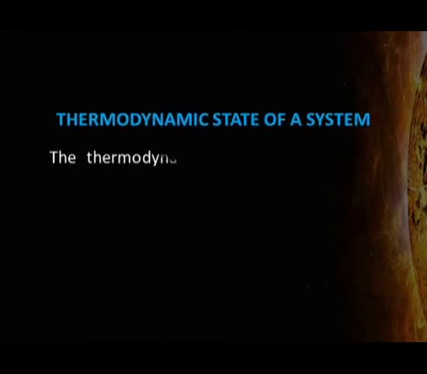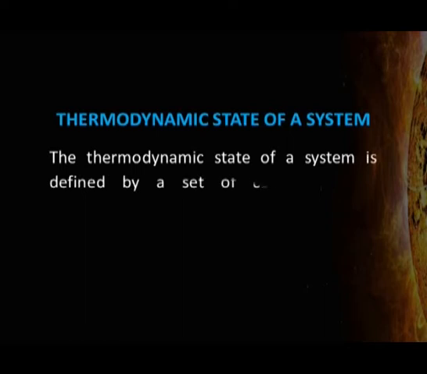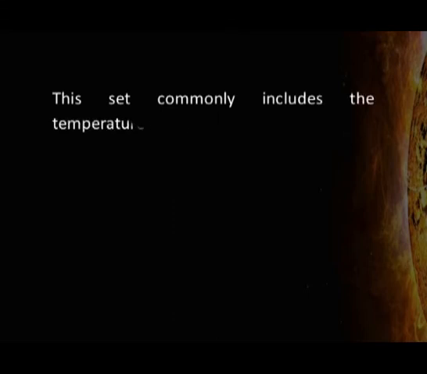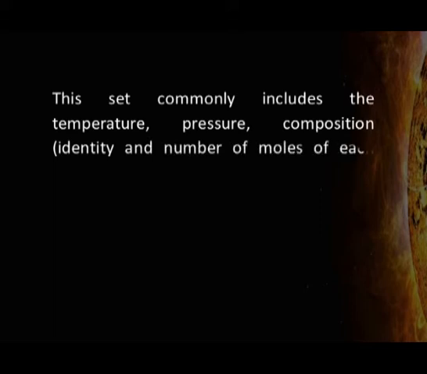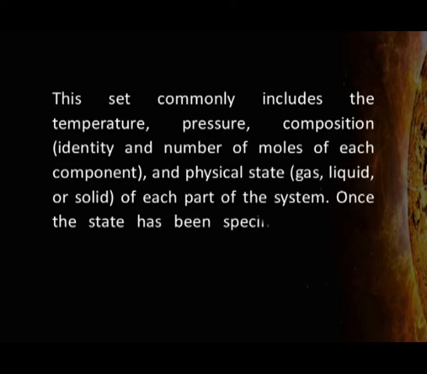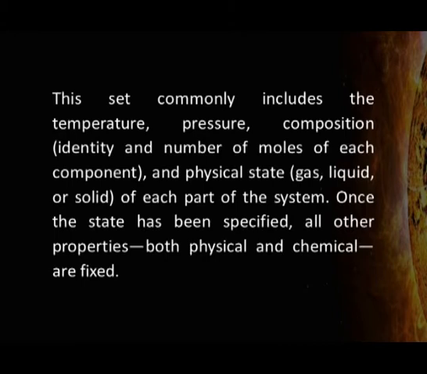For the study of thermodynamics, it is very useful to understand what a thermodynamic state is. The thermodynamic state of a system is defined by the set of conditions that completely specifies all the physical and chemical properties of the system. This set commonly includes the temperature, pressure, composition. Composition means identity and number of molecules of all the components, and physical state of the substances. Once this set of conditions is fixed, all other physical and chemical properties are also fixed.